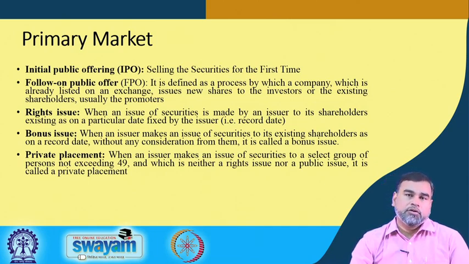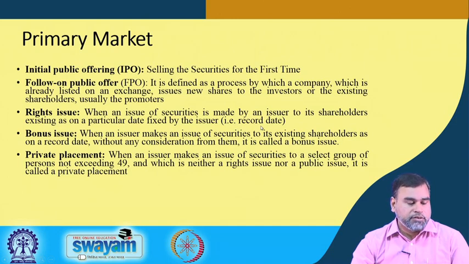The rights are always given to the existing shareholders, and whenever the company wants to raise money or resources from the market, priority is given to the existing shareholders. The shareholder has the right to subscribe to that security, but the date is fixed by the issuer, and that we call the record date.